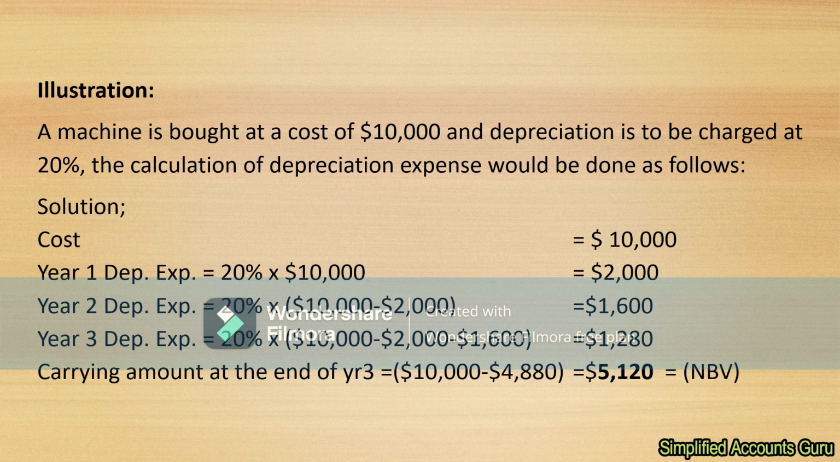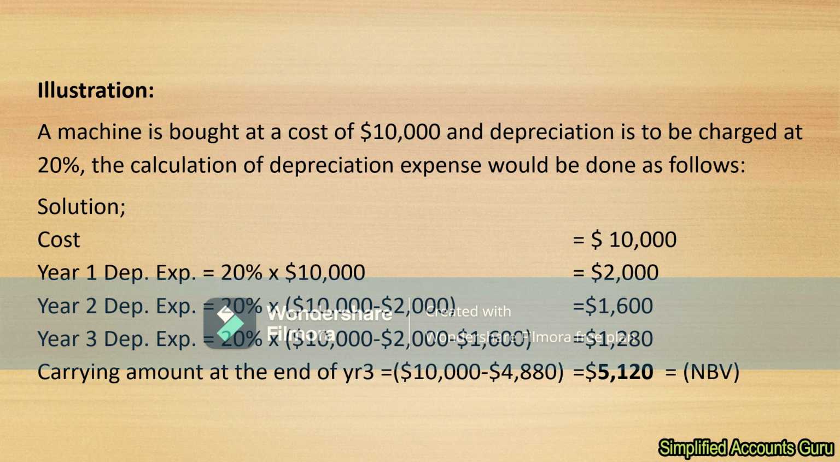So you take the original cost minus the accumulated depreciation, and then you get your figure. Then subject that to 20% depreciation, and you'll get $1,280. So that is the depreciation for the third year. You go on and on up to the point as per the expectation of the question or the examiner. Now, the total depreciation for the three years is 10,000 minus... the sum of the depreciations in the first, second, and third year, which gives us 4,880.